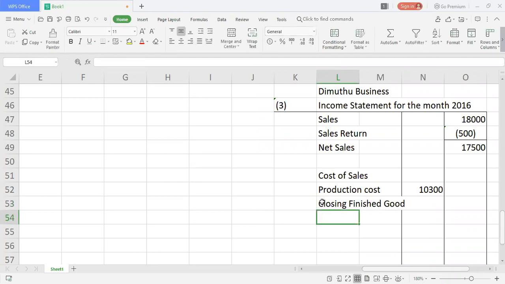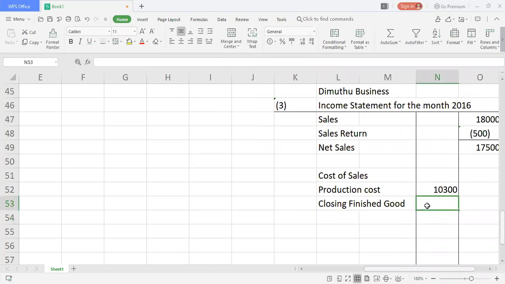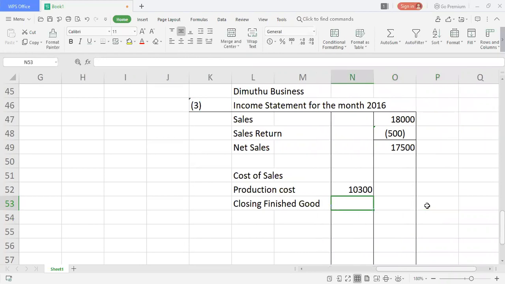Only when you're doing manufacturing, you should be able to differentiate between the three types of goods. There are three goods, as I said: raw materials, finished goods, as well as work in progress. So don't get confused by these terms. Closing finished goods is how much, guys? It's 100. So I'm going to write 100 and deduct it. Once I deduct this 100, I'm going to get 10,200, right?